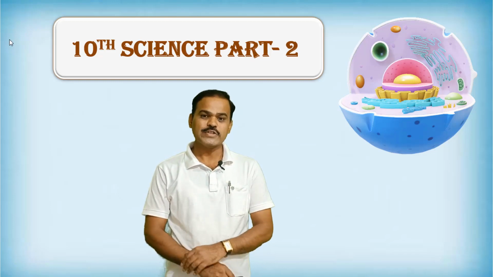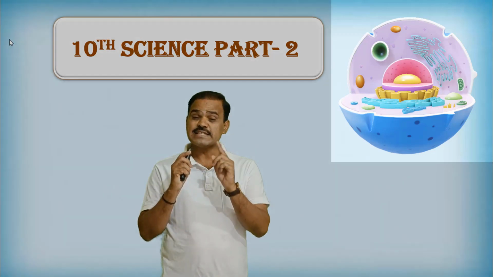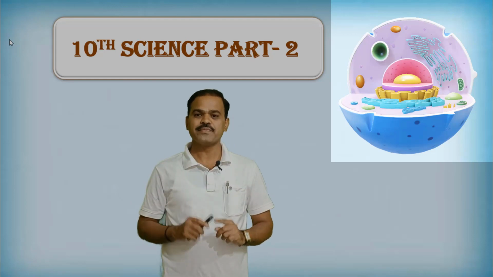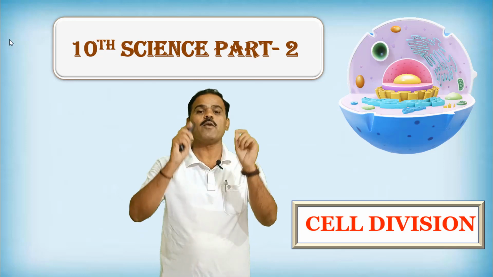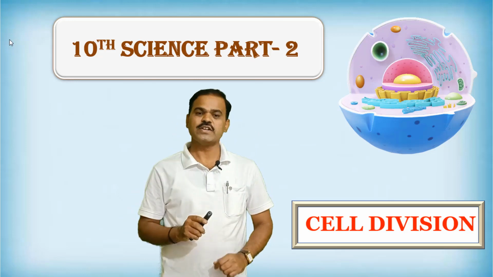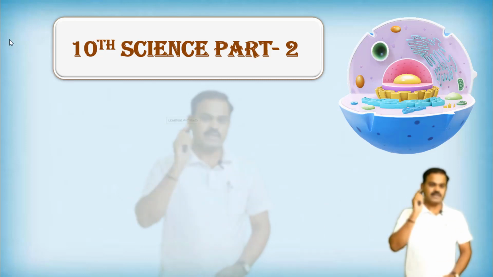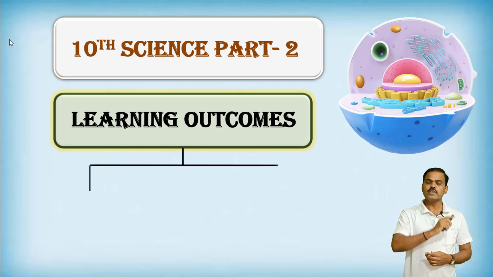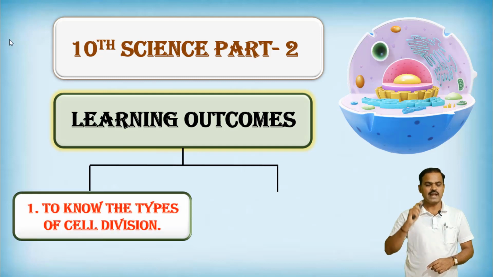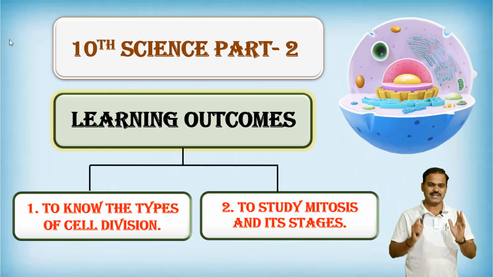Here we are going to learn one important concept which occurs inside the cell of living organisms, but we are making it visible with the help of animation. In this lecture, we will learn two important learning outcomes. Dear friends, which are these two learning outcomes? Number one, to know the types of cell division, and second, to study mitosis and its stages. So dear friends, let's start here.